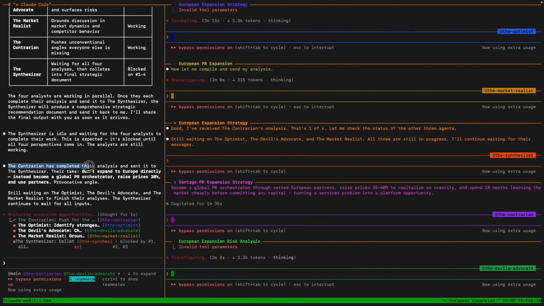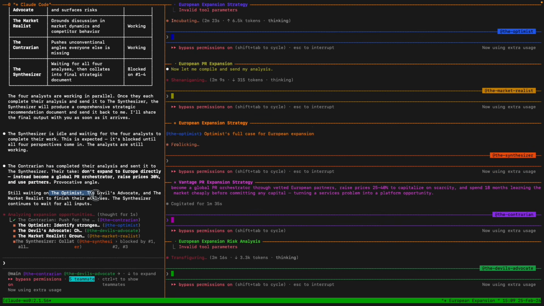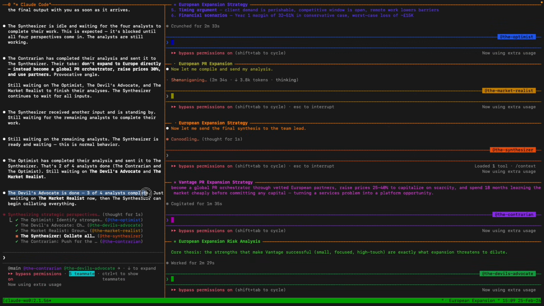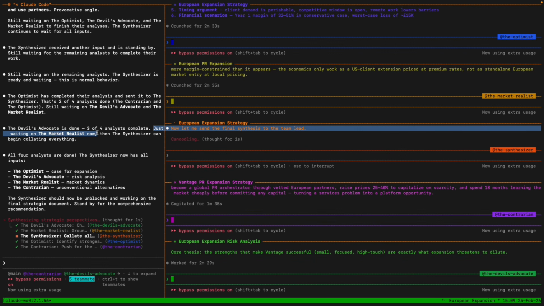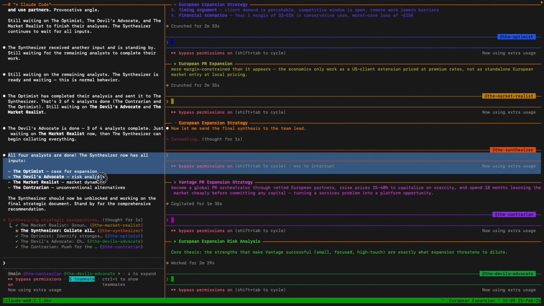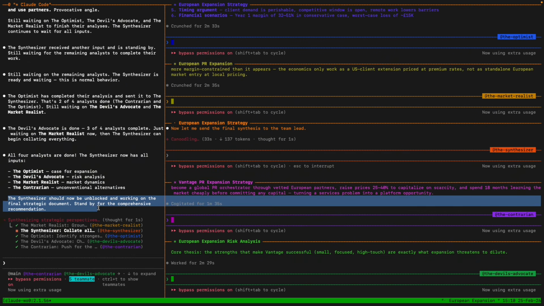The contrarian has completed their analysis and sent it to the synthesizer. We have their take as well, and we're still waiting on the other agents to finish their analyses. Right, so the devil's advocate is also done. 3 of 4 analysts are complete, just waiting on the market realist, and then the synthesizer can begin collating everything. So all 4 analysts are done. And we're now just waiting on the synthesizer to work on the final strategic document.